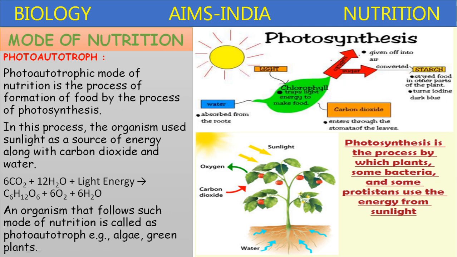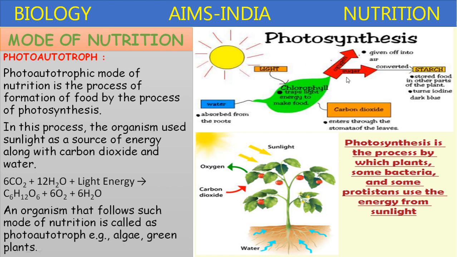Here this picture represents photosynthesis, where the leaf containing chlorophyll traps the light energy from the sunlight, and water is obtained through the roots. The carbon dioxide from the atmosphere enters the site of photosynthesis through stomata, and the process takes place. It's a photochemical reaction, and sugar is produced.